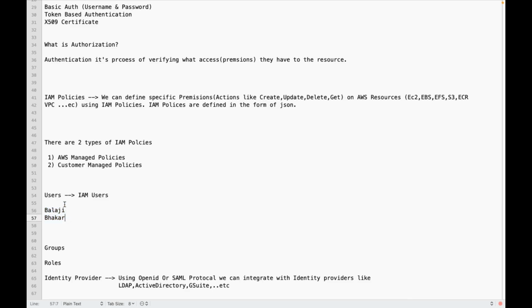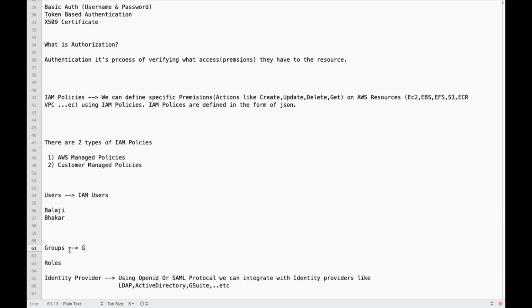For users, you can attach policies directly, or you can add users to a group and attach policies to the group. So a group is nothing but a group of users.